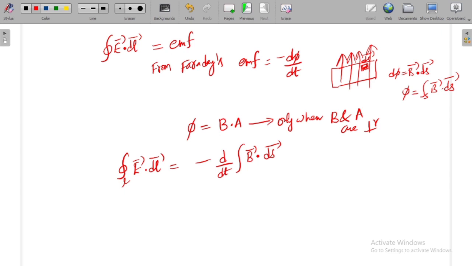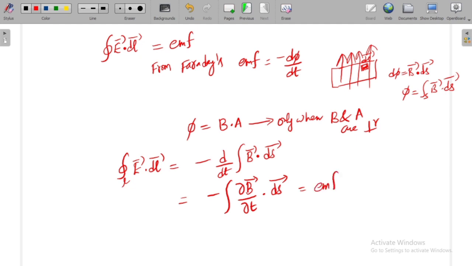Now in place of phi I can write B bar dot ds bar. So I am just sending the differentiation inside the integration. Now as B is a time changing field, and we don't know whether it depends on x only or only one function, that is the reason why I am taking the help of partial differentiation. So you will get dou B bar by dou T dot ds bar. This is the induced EMF.